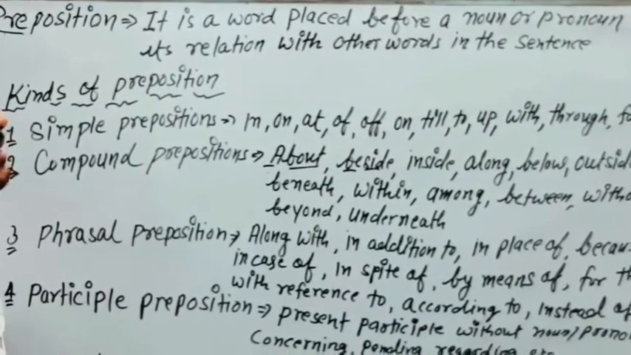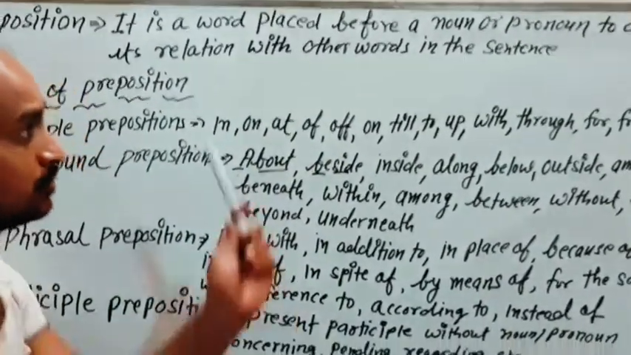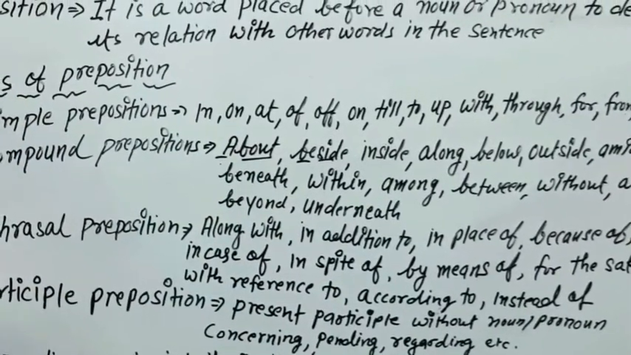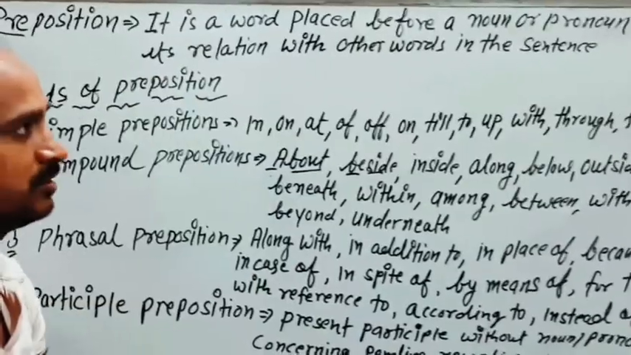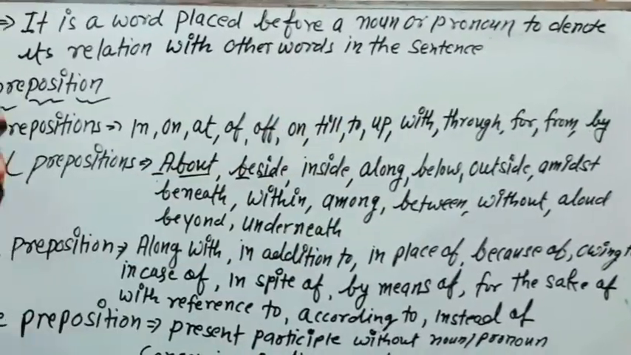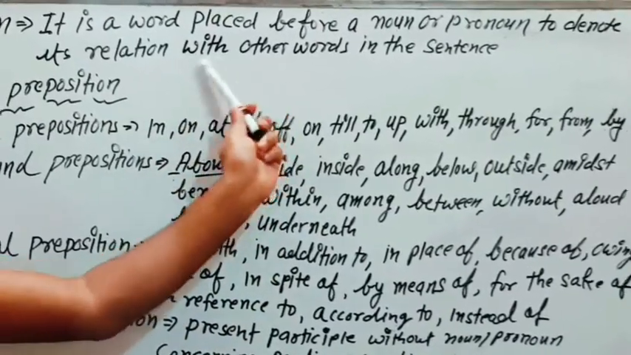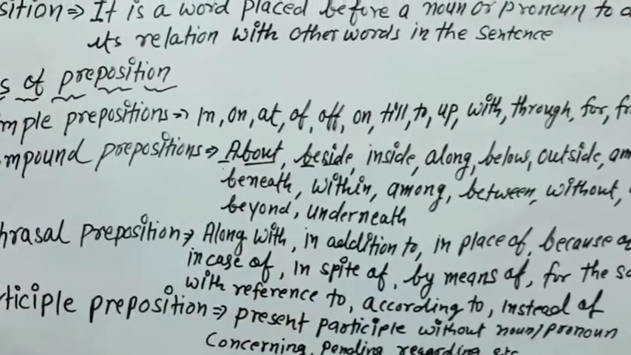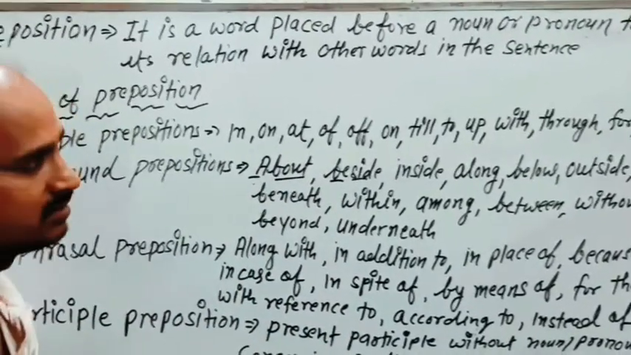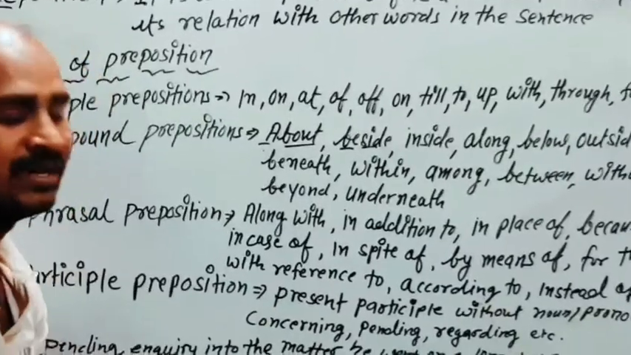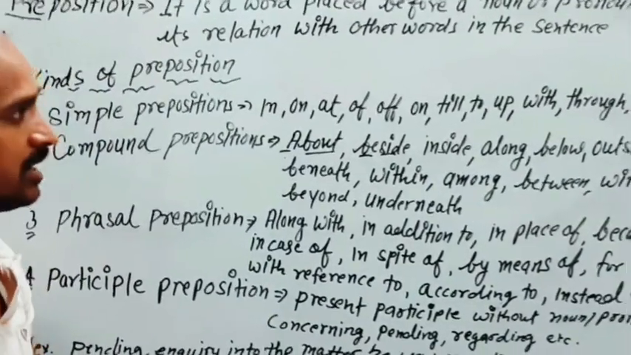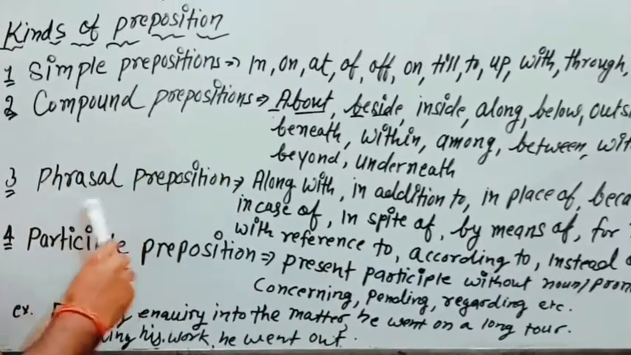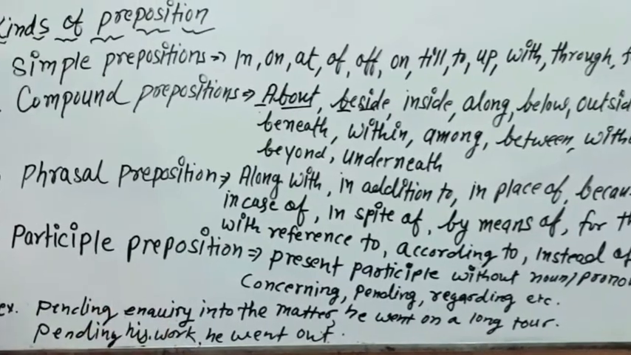It is a word placed before a noun or pronoun to denote its relation with other words in the sentence. So we use preposition where? Before a noun or pronoun. For what? To denote its relation with other words in the sentence. But sometimes we have preposition at the beginning of the sentence and sometimes we have preposition at the end of the sentence also.